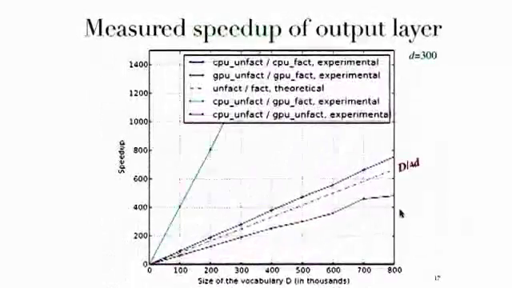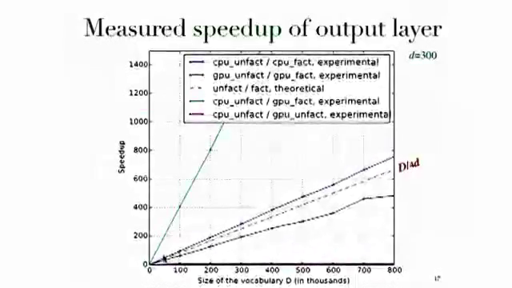And here are the speedup curves. In red is big D divided by small d, which is our theoretical speedup. The measured speedup with our implementation on CPU is in blue, and on GPU is in green. So it's pretty close.